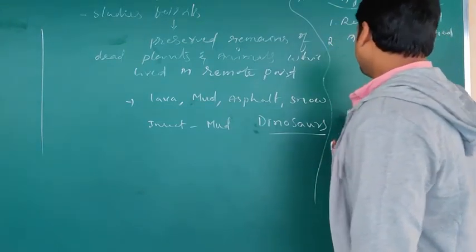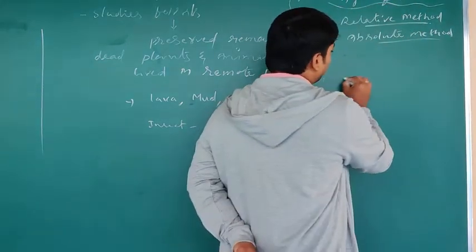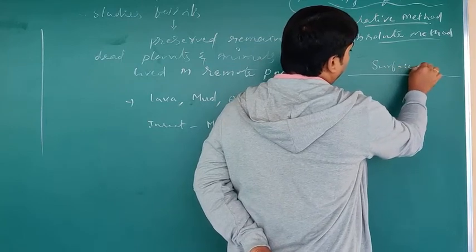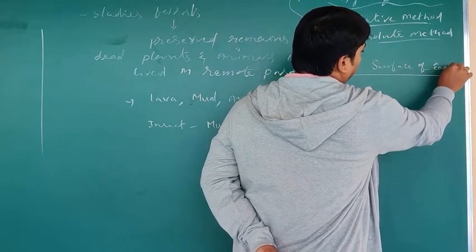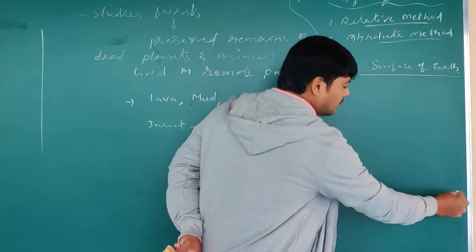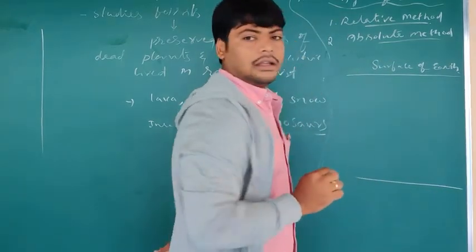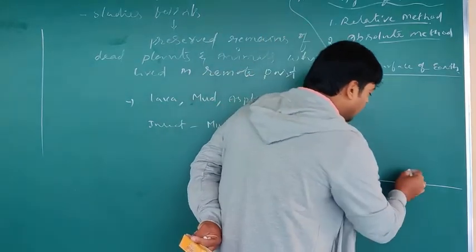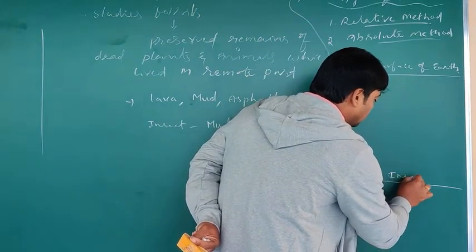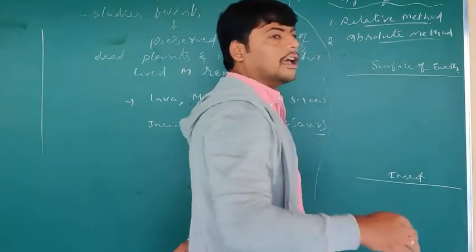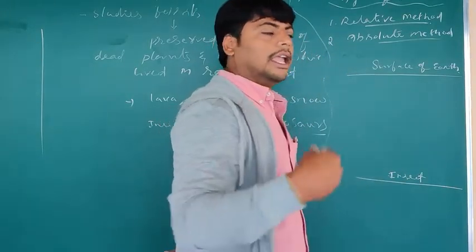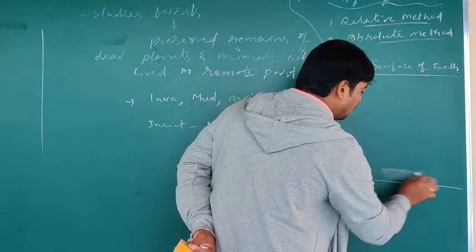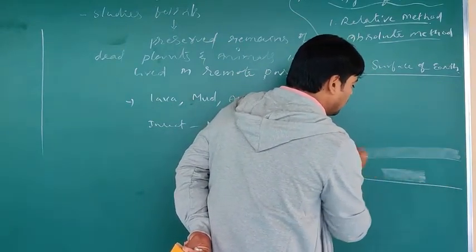So, under the relative method, this is the surface of the earth, and these are the lower levels of the earth. So, what is happening here? An insect or any organism, any invertebrate, died and was buried under the soil in this layer.